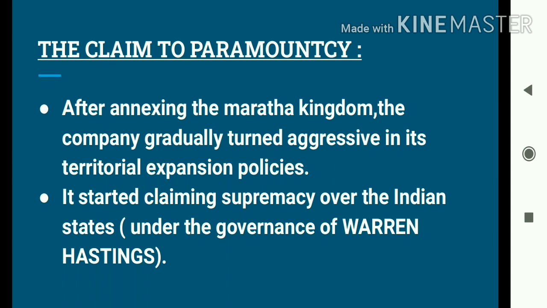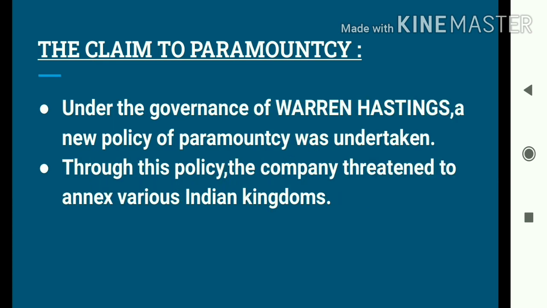They even started threatening the Indian rulers. They said that if the Indian rulers do not follow the rules and the orders of the company, then their territories would be taken over by the British. And all this was done under the governance of Warren Hastings. So students, at that time Warren Hastings was the Governor General of British India.